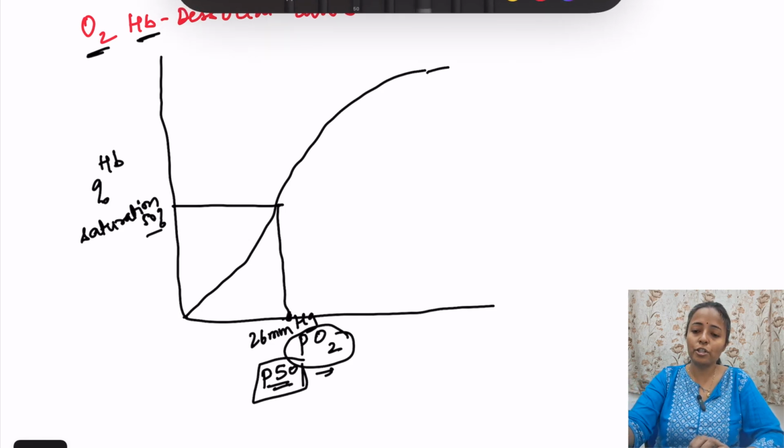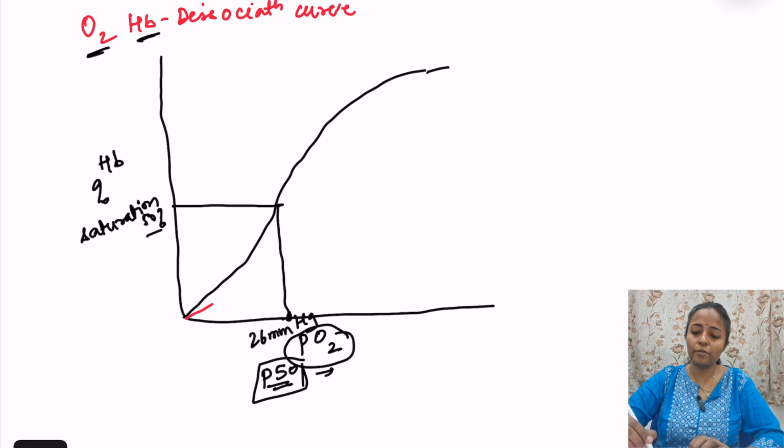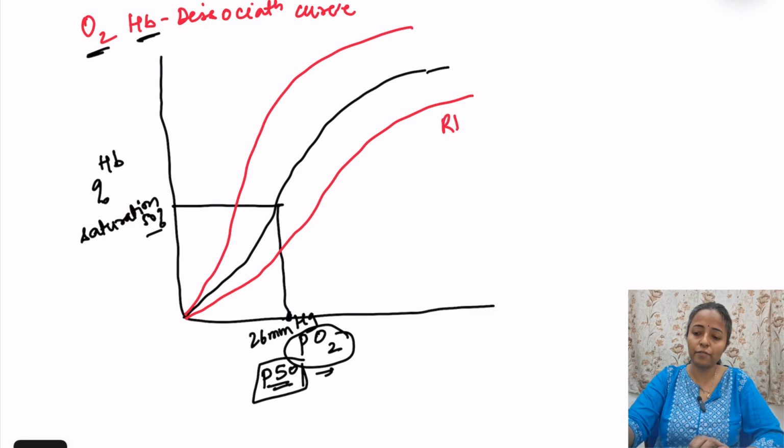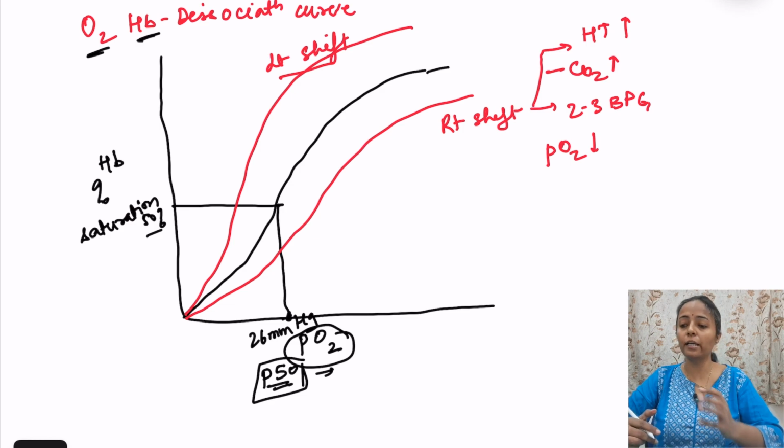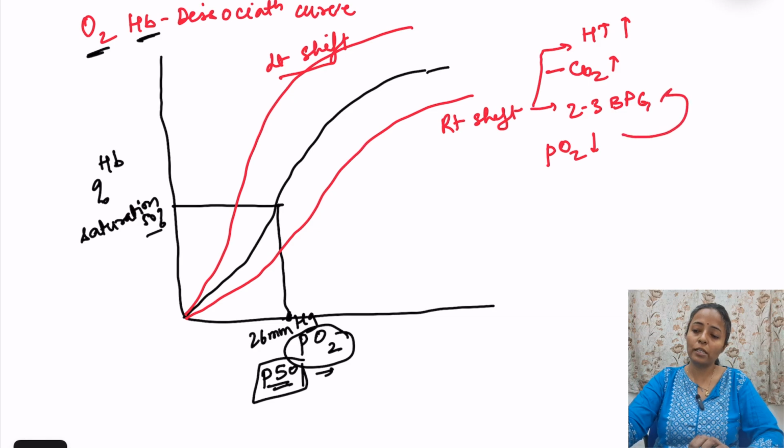Now there is shift of the graph to the right and to the left. So I'll just draw, this is the right shift and this is the left shift. Right shift of the graph and left shift of the graph. When does right shift occur? Right shift होगा, सब चीजें बढ़ जाएंगी, that is hydrogen ions increase, carbon dioxide increase, then 2,3 BPG increase. ठीक है, लेकिन partial pressure of oxygen decrease. जब hypoxia होगा then we will get right shift. Why? Because when there is hypoxia it leads to increase in 2,3 BPG. ठीक, so that is right shift.